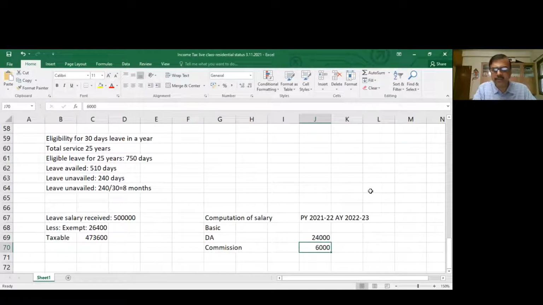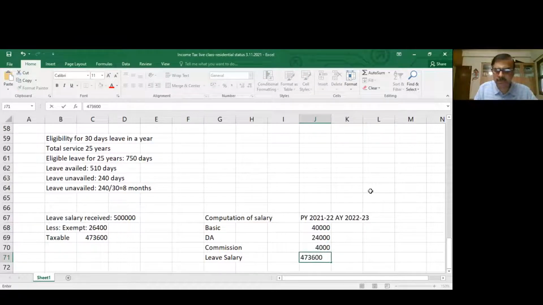Similarly, commission is received at the rate of fixed commission of 500 into 8, which is 4,000. And what is his basic salary at the time of retirement? For 8 months, how much is received? 8 months is received at the increased rate of 5,000 per month, so 40,000. Then comes leave salary. As I already showed you here, in the working note, 4,73,600.